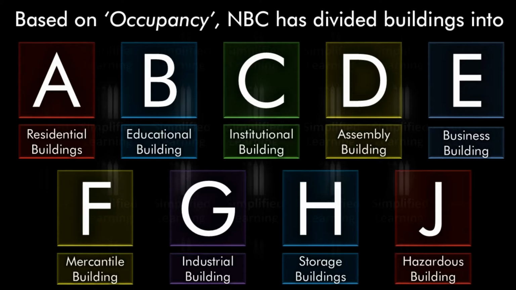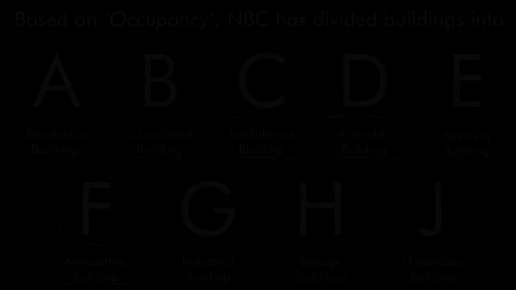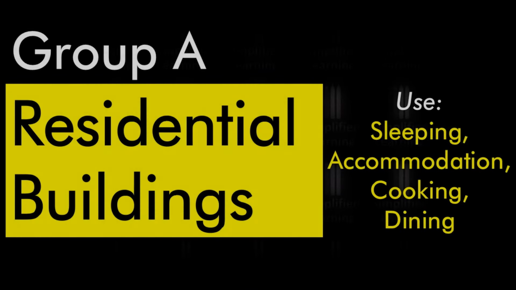Now let's talk about each of these groups and their subgroups in detail. The first group here is Group A, and it covers the specifications of residential buildings. When we say that a building is meant to be used for residential purpose, several aspects come to mind, the major aspect being accommodation, along with others such as cooking, dining, etc. Group A is then subdivided into 5 subgroups as A1, A2, A3, A4 and A5.